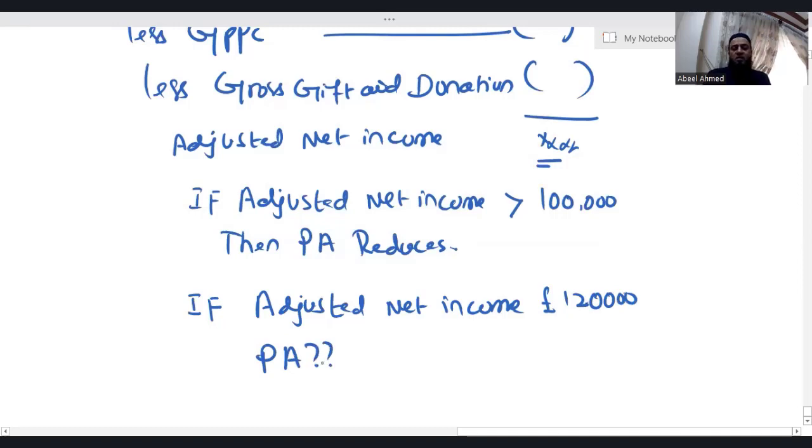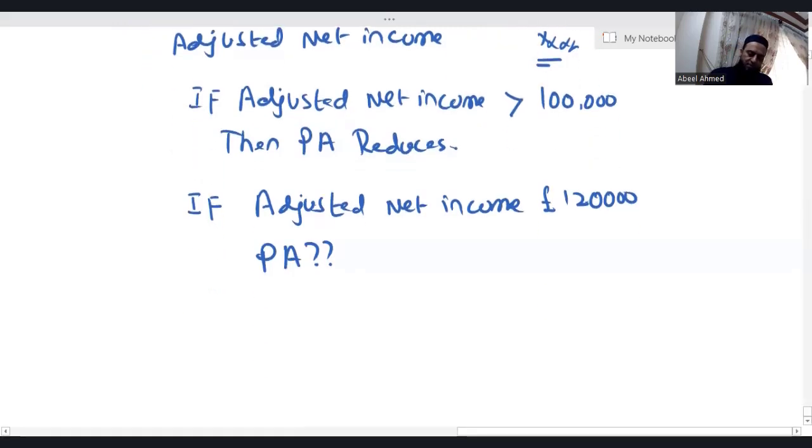If someone is having, let's say, adjusted net income 1,20,000, as we just discussed, if you're having adjusted net income more than 1 lakh, then your personal allowance will reduce. Now, here is a question in front of you. There's an individual having adjusted net income 1,20,000, and he wants to know how much personal allowance this individual is entitled to. Very simple. The limit of normal personal allowance is 12,570 less the reduction.